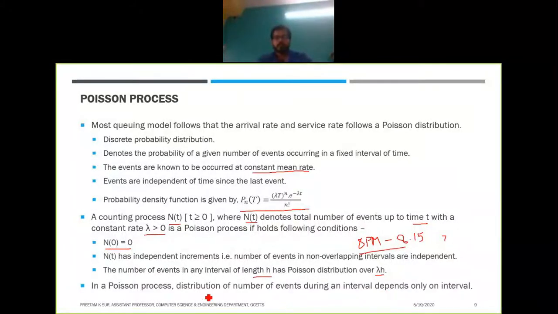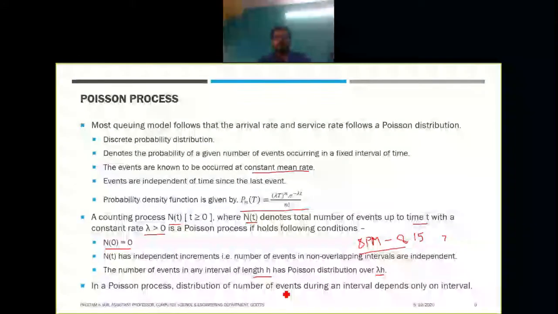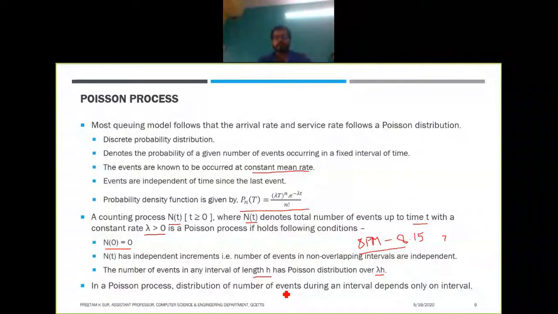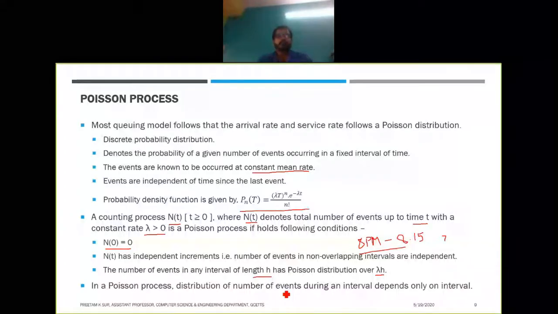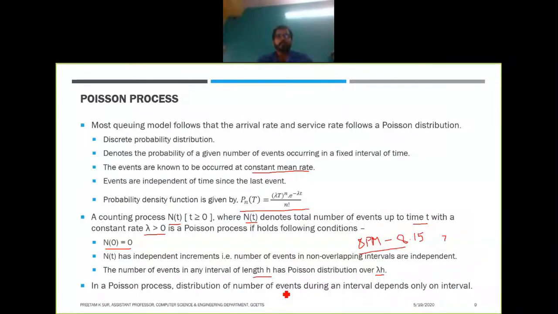So in a Poisson process, the distribution of the number of events during an interval depends only on the interval. What does it actually mean? The number of events following a Poisson distribution always depends on the time interval you are considering and not the particular time.